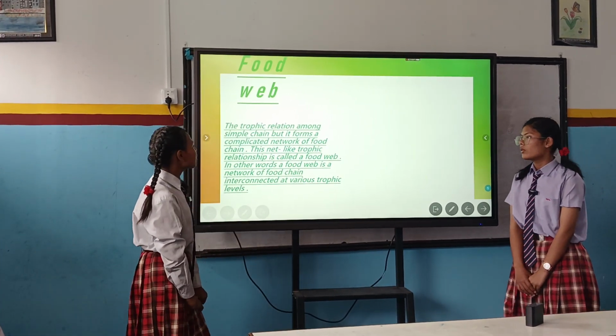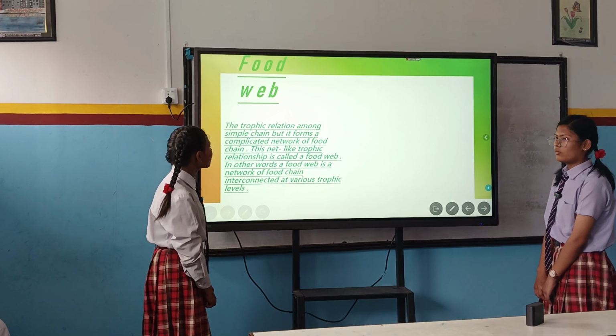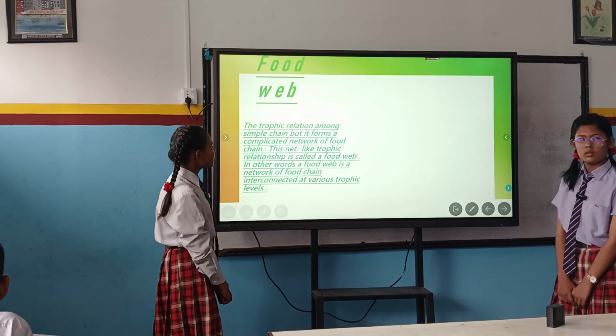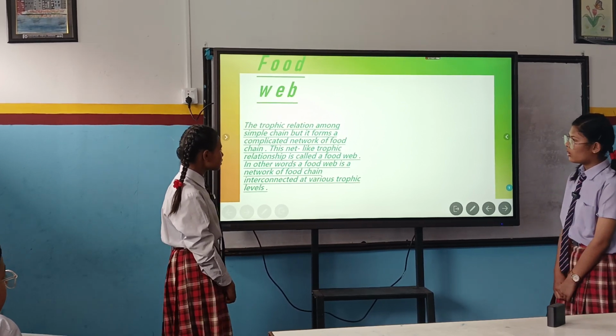Food web: the trophic relation among organisms may be a simple chain, but it forms a complicated network of food chains. This net-like trophic relationship is called a food web.